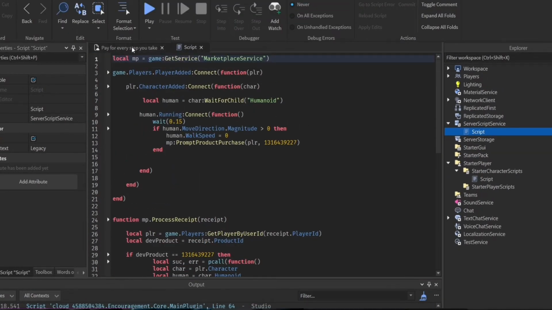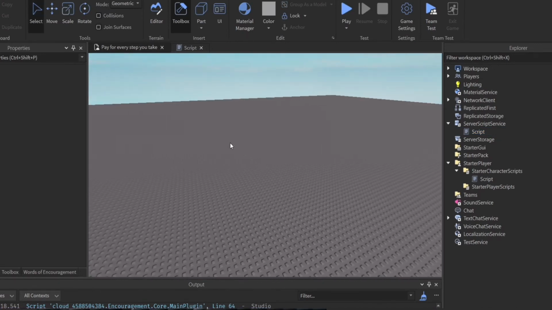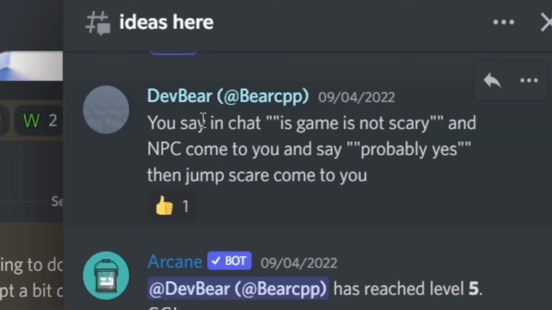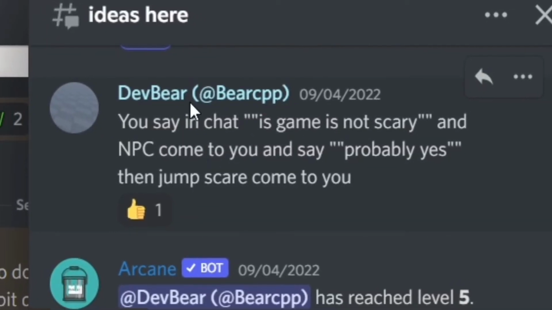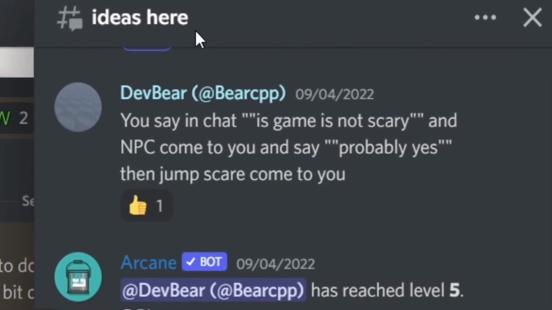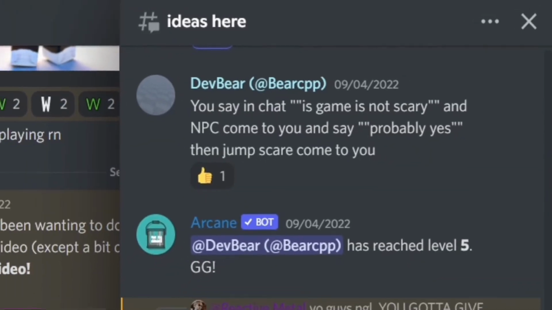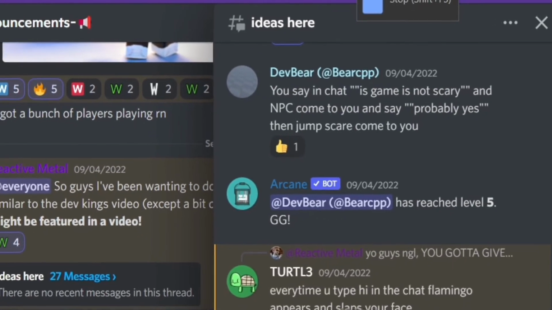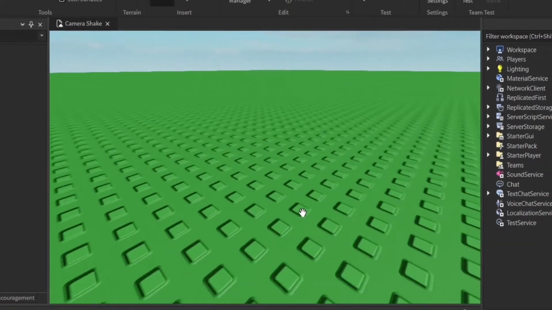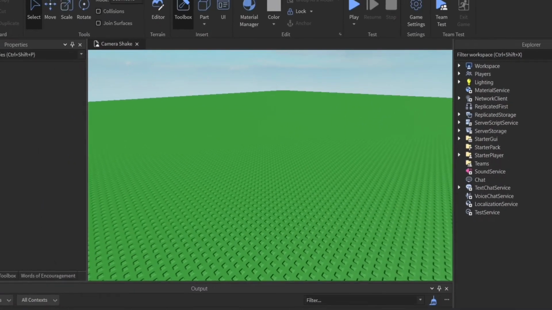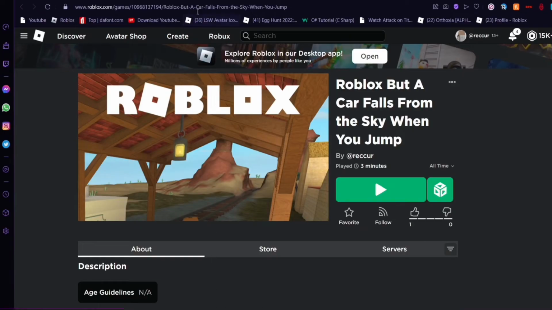It's gonna be funny, but what we can do is actually, we don't really have time for that, but it is what it is. If you say this game is not scary, an NPC comes to you and says probably yes, and then jump scares you. So basically, whenever you say this game is not scary, there will be an NPC that says probably yes, and he will scare the living hell out of you. So right now I made this game. Let's copy this and let's see how this game goes.